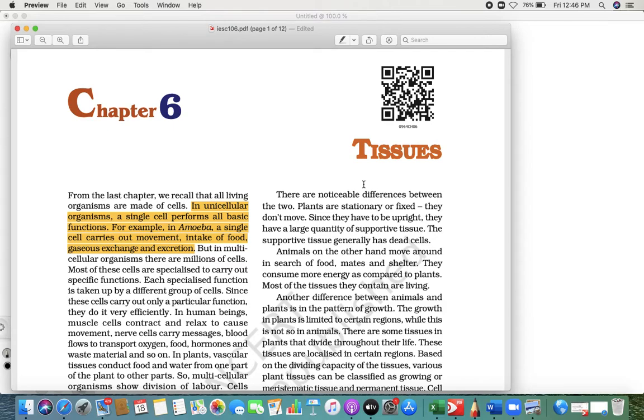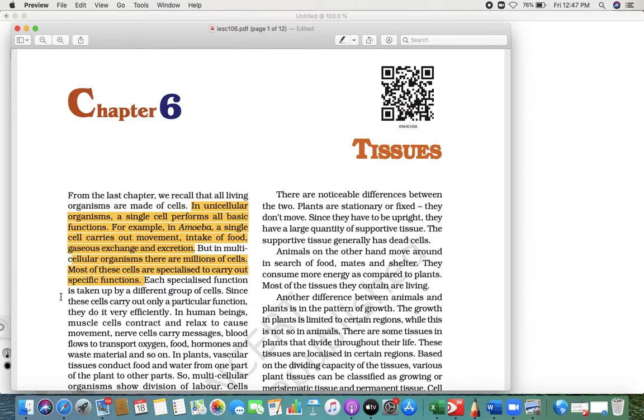But this is not the actual case in a multicellular organism. Multicellular organisms means they don't have one cell. It's not only about the number of cells, it also depends upon the type of cells. So, in a multicellular organism, there are millions of cells, and every cell performs different specific functions. Every specific type of cell performs one function, okay, and each function is taken up by a different group of cells, right, and these cells carry out particular functions and they do it very efficiently.